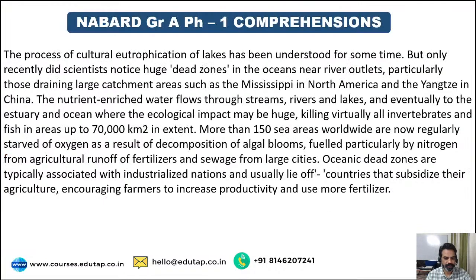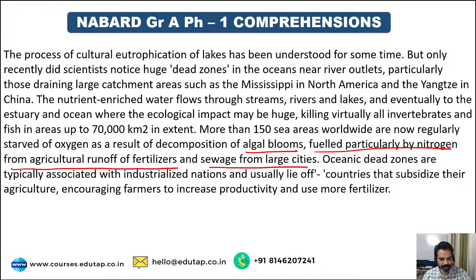Okay, now let's read this passage. It has been given: more than 150 sea areas worldwide are now regularly starved of oxygen as a result of decomposition of algal blooms fueled particularly by nitrogen from agricultural runoff of fertilizers and sewage from large cities, right? This is what you're talking about, Neha, right?